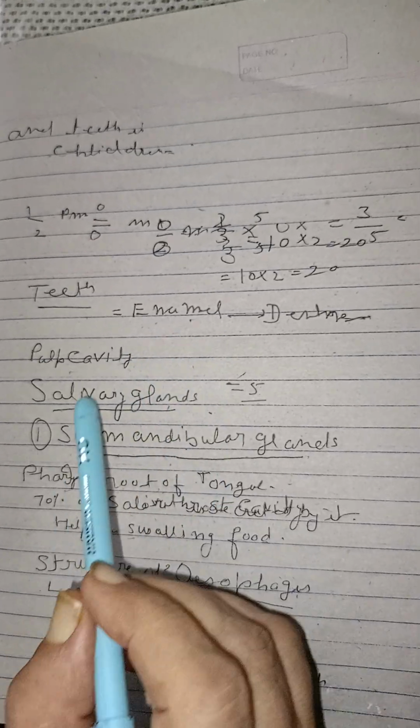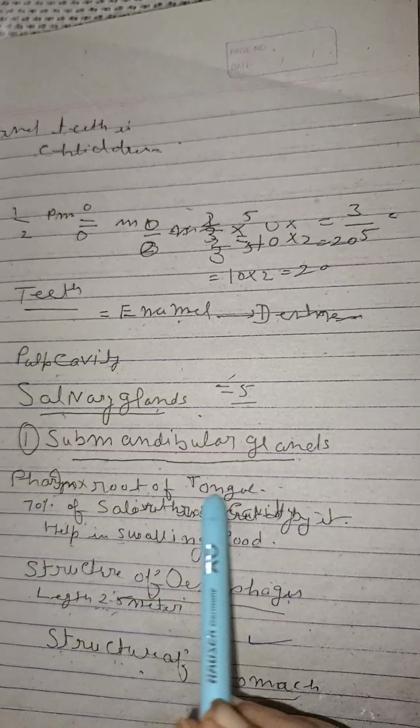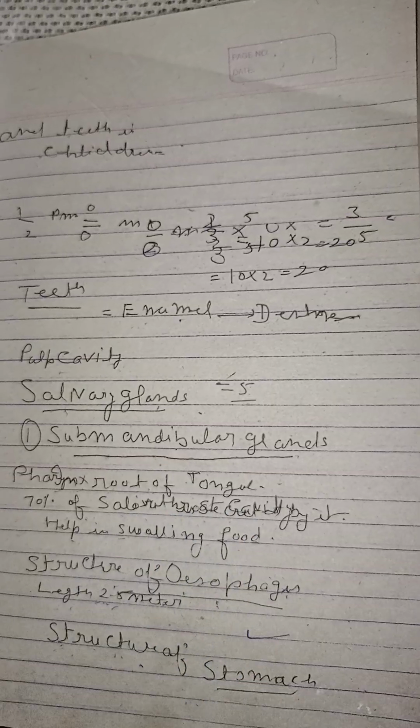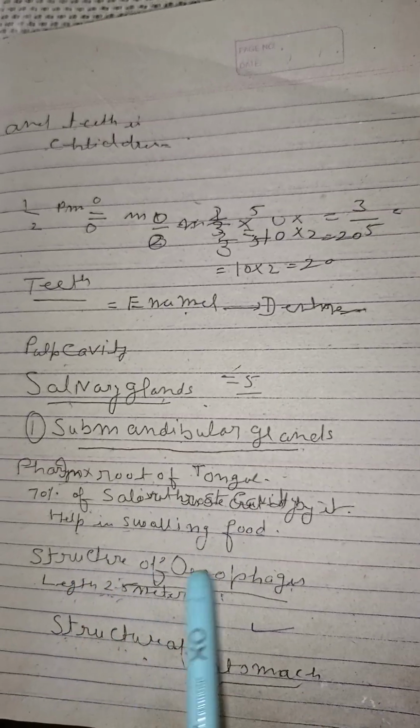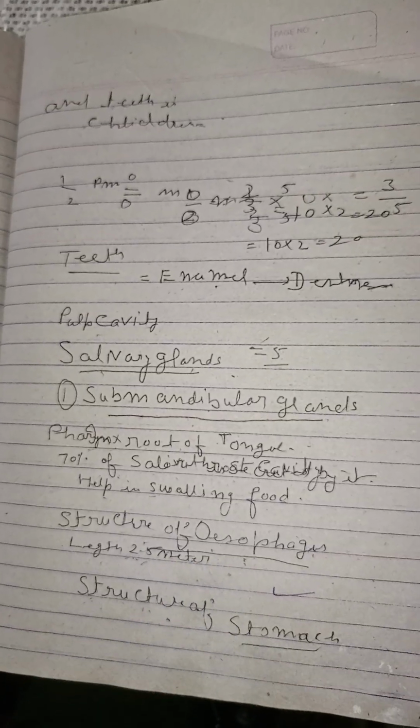Enamel, teeth, pulp cavity, salivary glands, submaxillary glands, and then pharynx, root of tongue, submaxillary, pulp cavity, esophagus, and then structure of the stomach. All are clear.